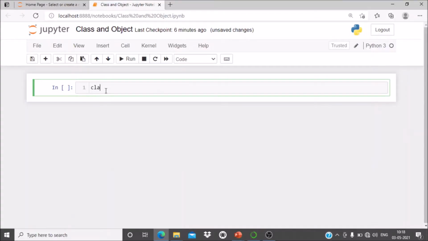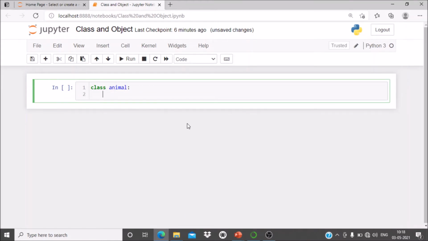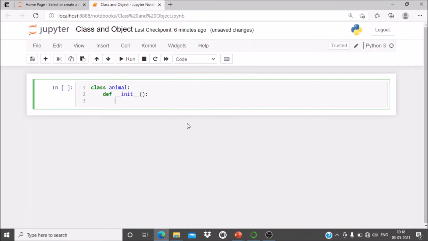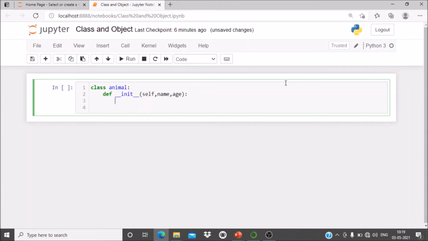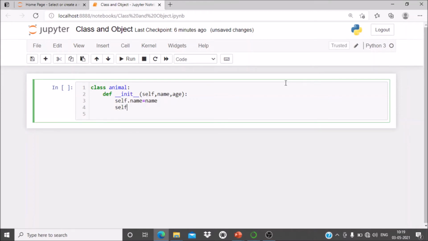You can create a class, suppose Animal, and now you want to include the init method. So you can write def __init__. Then inside this init method you pass self, and then you can pass the various variables. Suppose I have name and I have age. Then I will write self.name is equal to name, and self.age is equal to age.